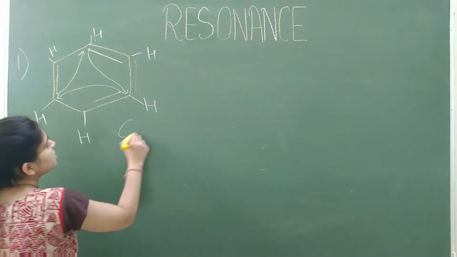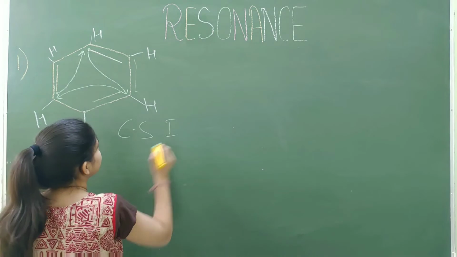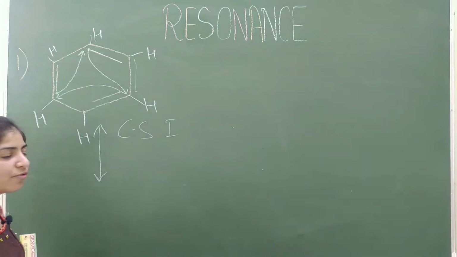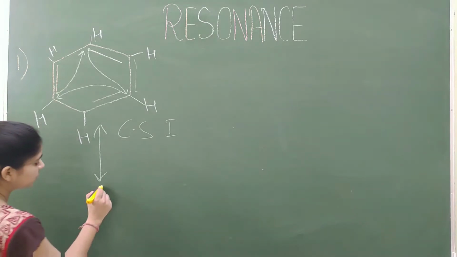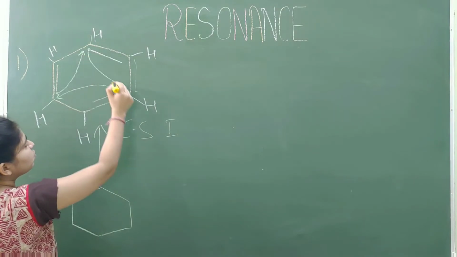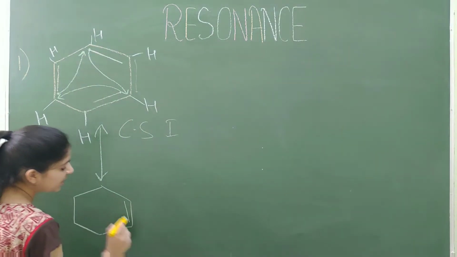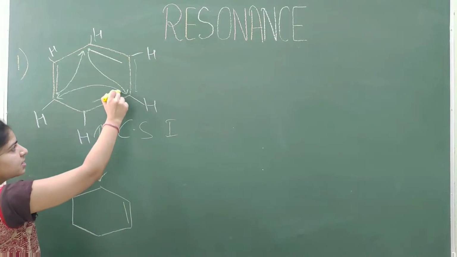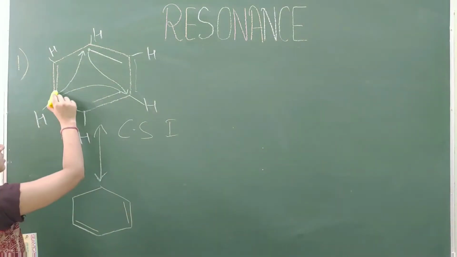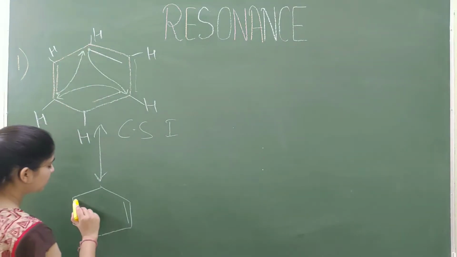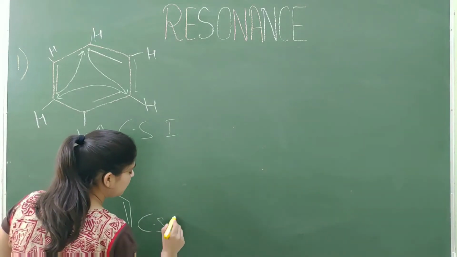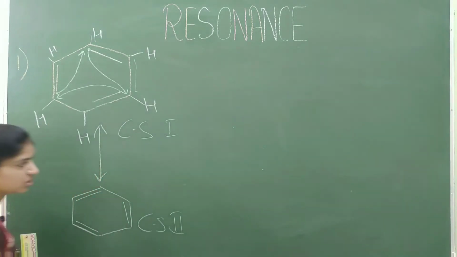Okay, so this is the first canonical structure, and after changing the position of pi bond, the structure becomes like this. This pi electron will shift here, so a pi bond takes place between these two carbons, this pi electron shifts here, and this pi electron will shift here, so this becomes like this, and this is the second canonical structure.